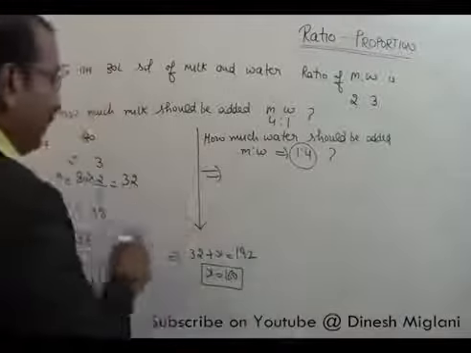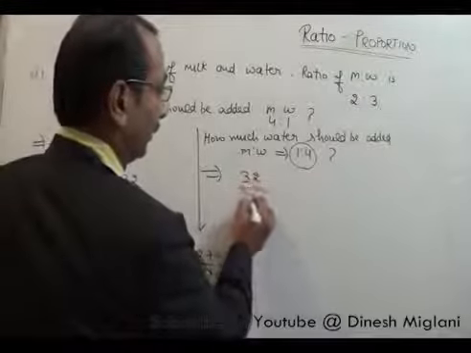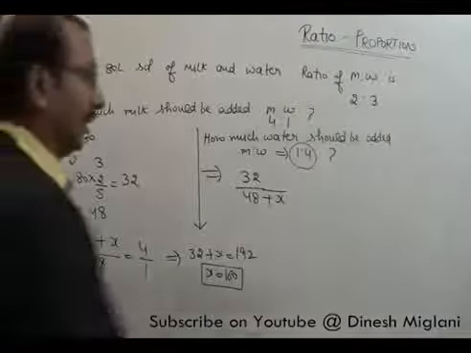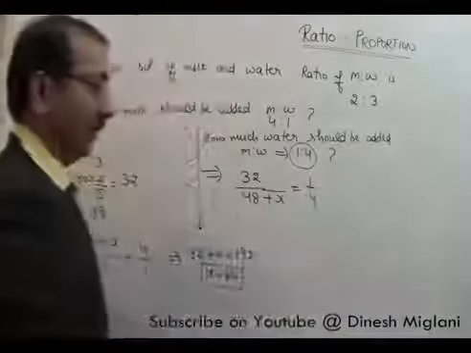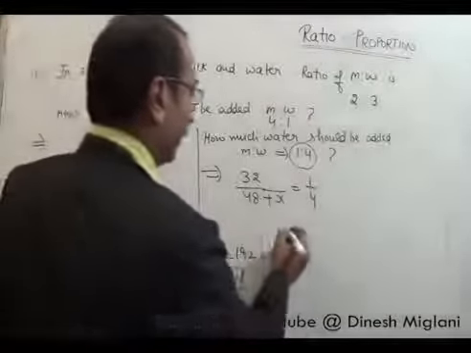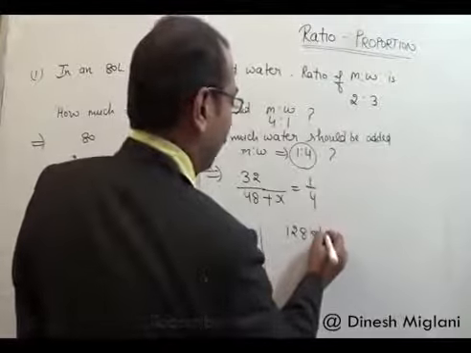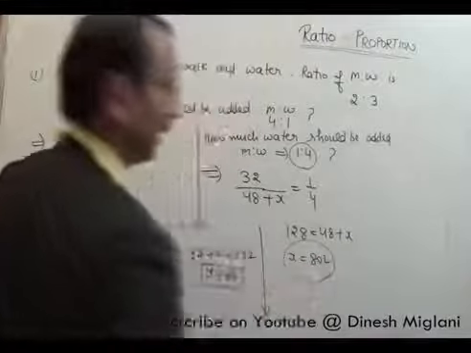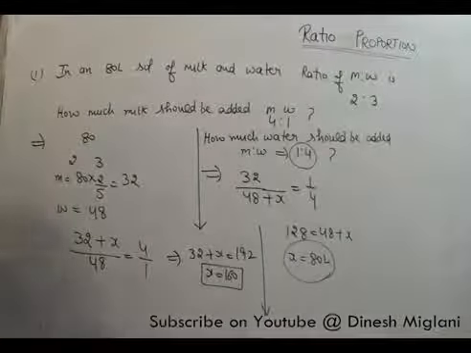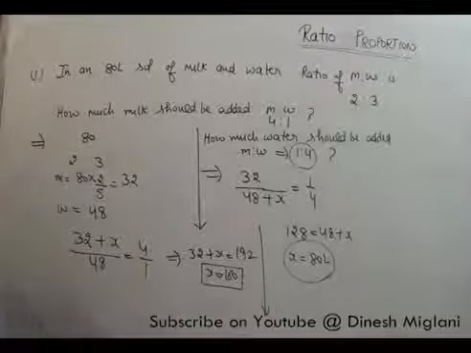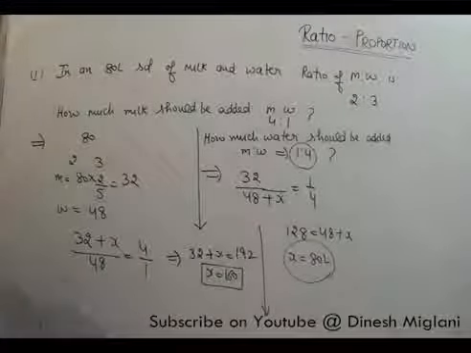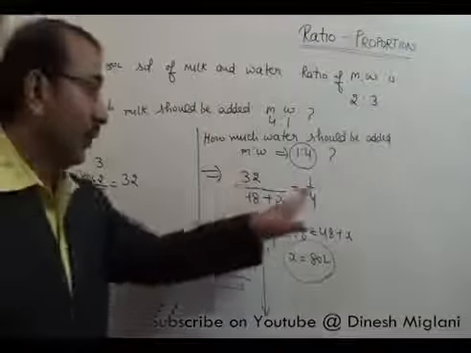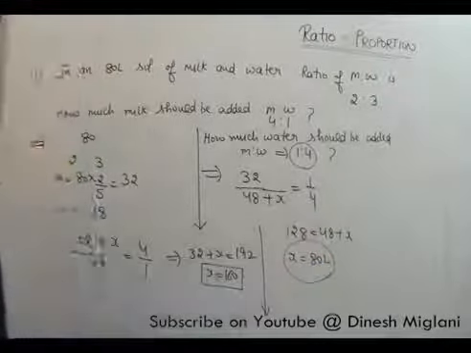First step will remain the same. Milk is 32 and water is 48. Now in this question, how much water should be added? So I will say x liters is added and my ratio becomes 1:4. I have to find the value of x. Just cross multiply. 128 equal to 48 plus x, or I can say x is equal to 80 liters. That becomes my answer. So I can say 80 liters of water should be added so that the ratio of milk to water is now 1:4. In terms of ratio we always have to take care of this is milk and this is water. I can just solve it and my answer is there.